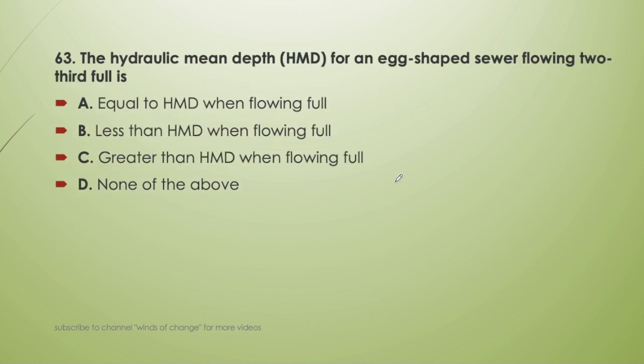Next question. The hydraulic mean depth for an egg-shaped sewer flowing 2/3 full is equal to hydraulic mean depth when flowing full, less than hydraulic mean depth when flowing full, greater than hydraulic mean depth when flowing full, or none of the above. So it will be C, that is greater than hydraulic mean depth when flowing full. Okay, so it is not so important a question.